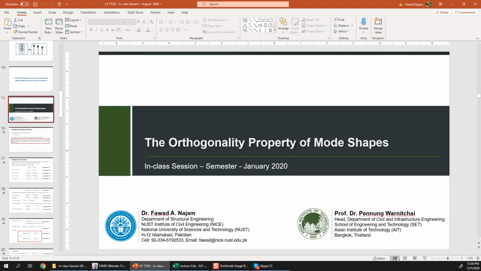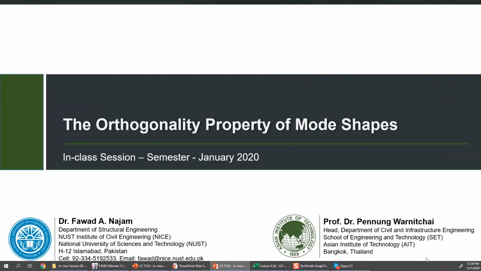So the orthogonality property here is the property which helps us in uncoupling the equation of motion, the governing equation of motion, and that uncoupling basically helps us in using the idea of mode shapes in both free vibration as well as forced vibration response of multiple degree of freedom systems.